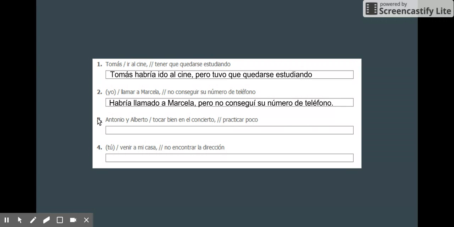For this one, Antonio y Alberto, tocar bien en el concierto, practicar poco. So Antonio and Alberto play well in the concert, practice little. So one way you can say that in English would be, Antonio and Alberto would have played well at the concert, but they practiced very little. So the equivalent of that in Spanish is, Antonio y Alberto habrían tocado bien en el concierto, pero practicaron poco.